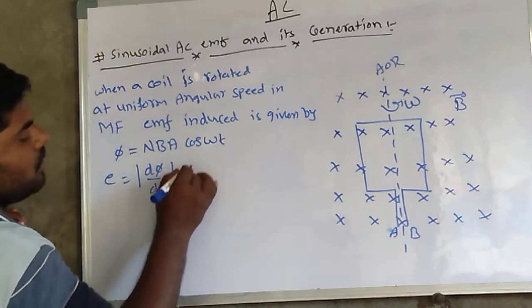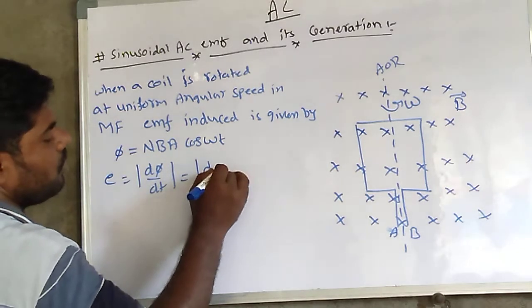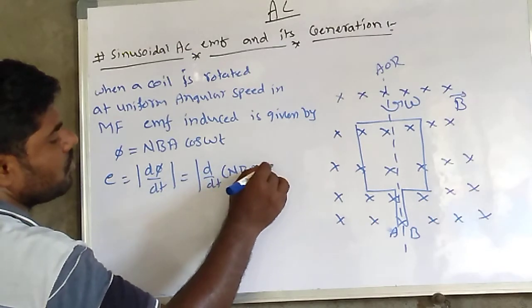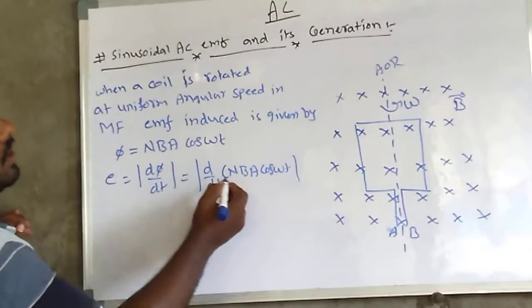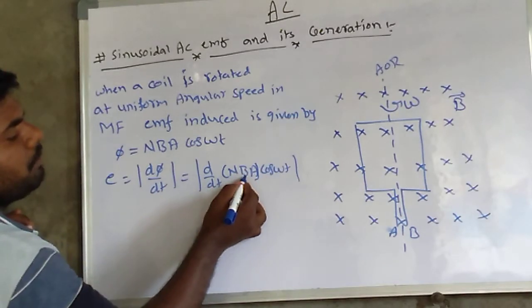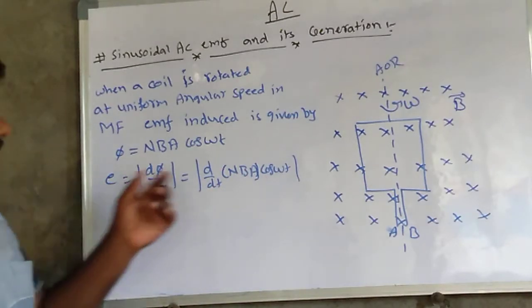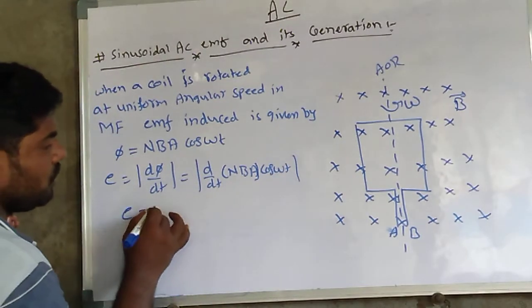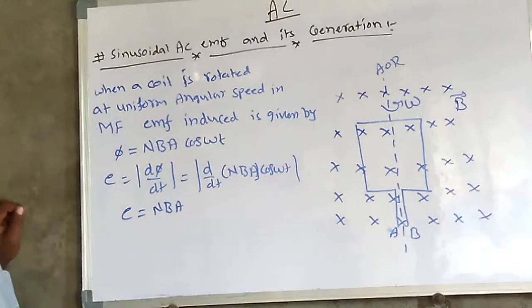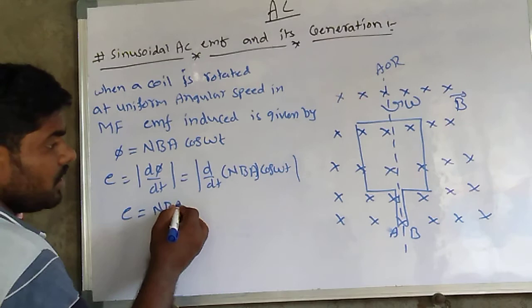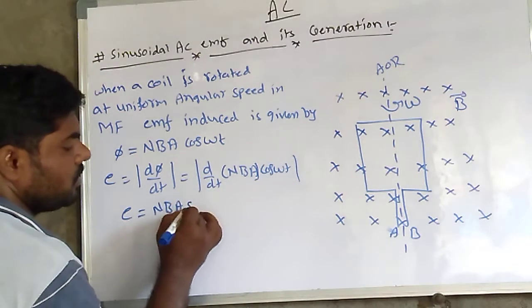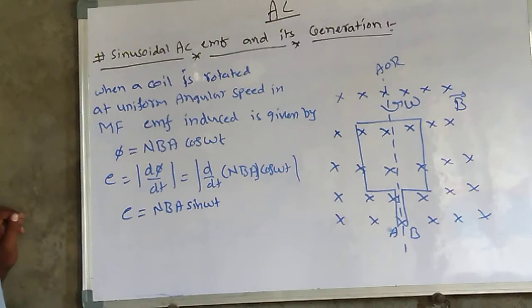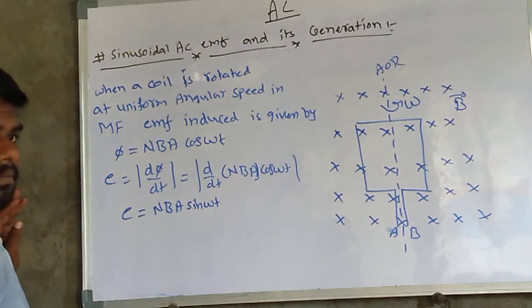Substituting the value, the magnitude of d by dt of N B A cos omega t. N B A can be taken out of the differentiation, and only cos omega t is differentiated. So E is equal to N B A times the derivative of cos omega t, which is minus sin omega t, but here we take the magnitude.